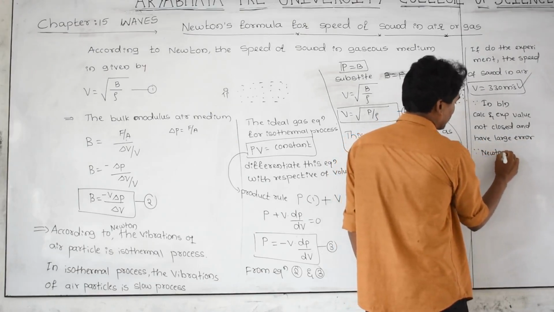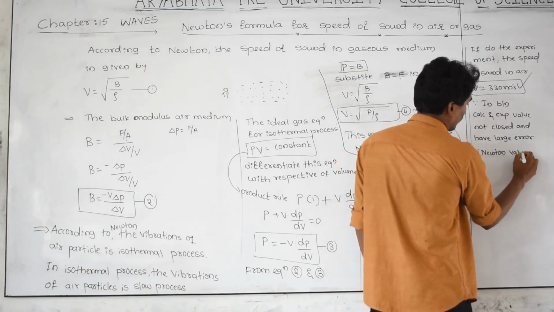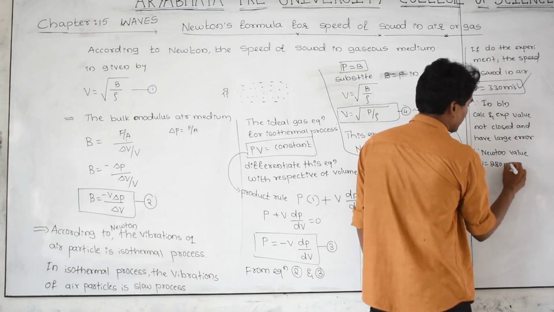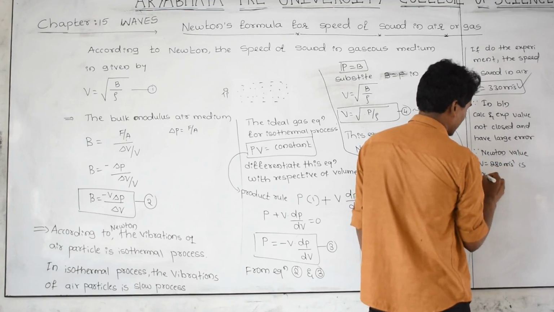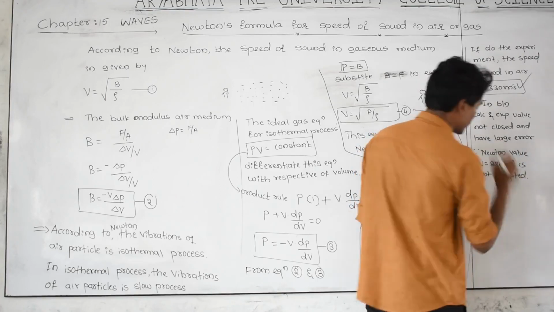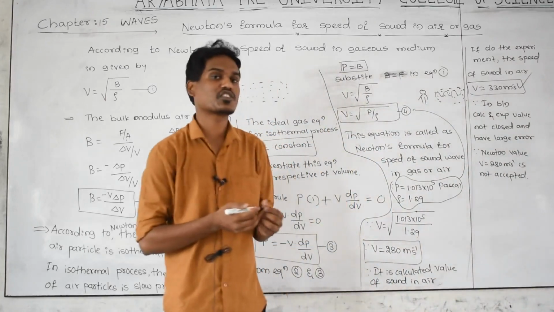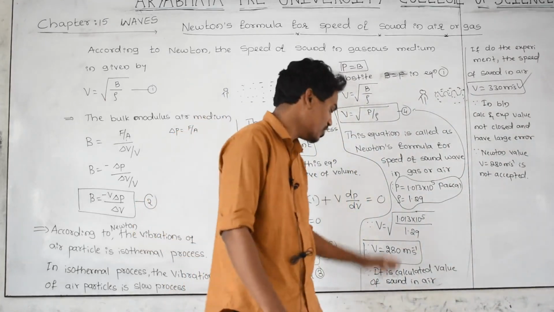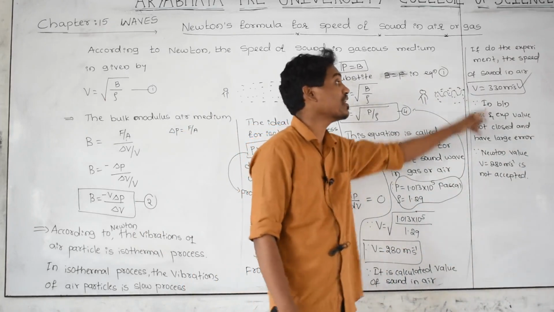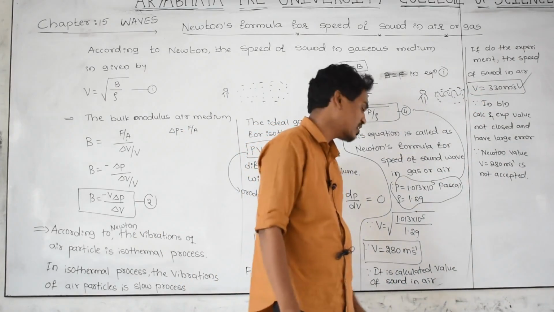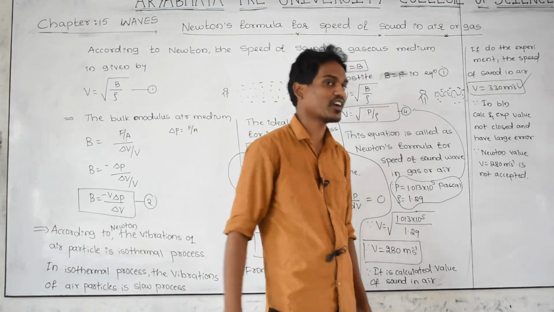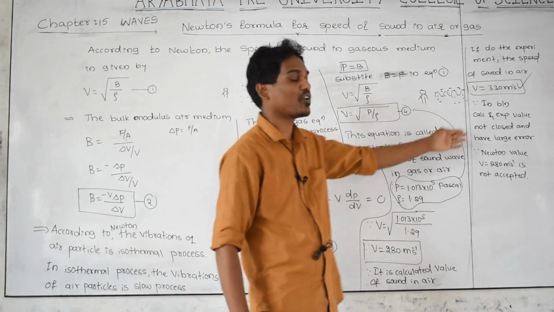The Newton value, that is V is equal to 280 meter per second, is not accepted, because this is not the correct value. What Newton calculated for the speed of sound in air, V equal to 280 meter per second, is not near the exact value. That's why the speed of sound that Newton gave is not accepted, because it has a lot of error.